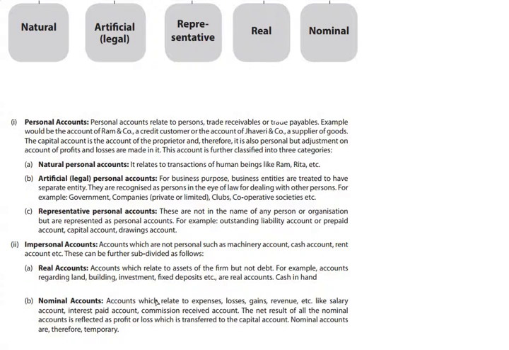So I think we have understood the classification of accounts on the basis of nature, that's personal, real and nominal. This classification is very important in order to understand the accounting treatment that we will give while passing journal entries, which is a very crucial thing to learn. Because if you learn journal entries properly, you will never have any problem in accounting.